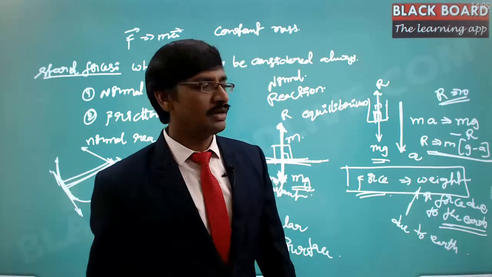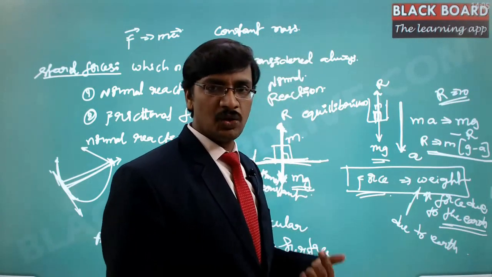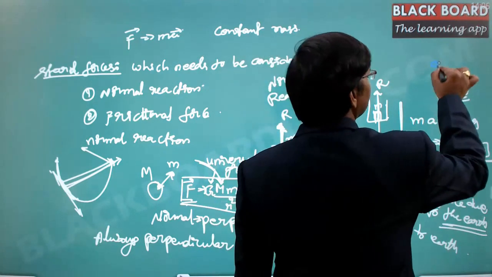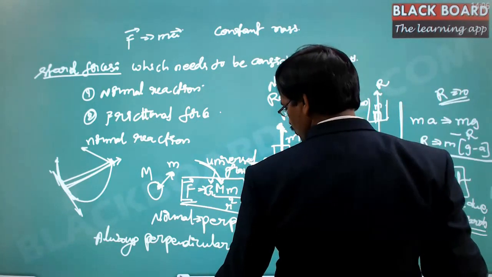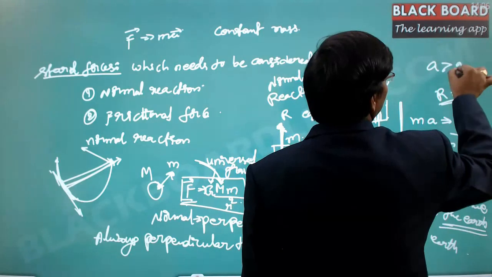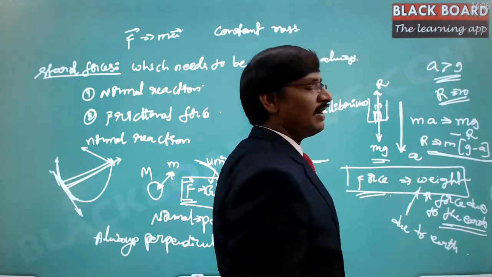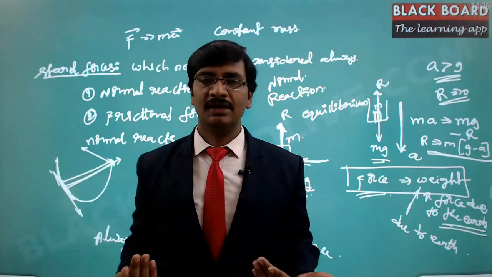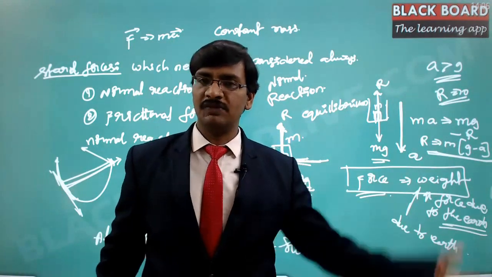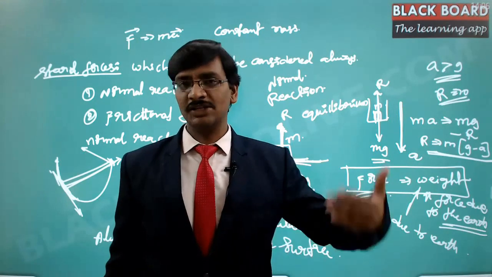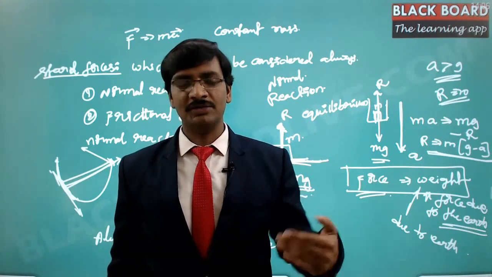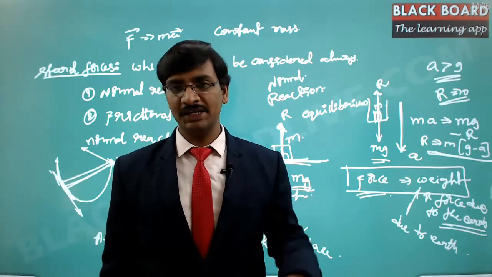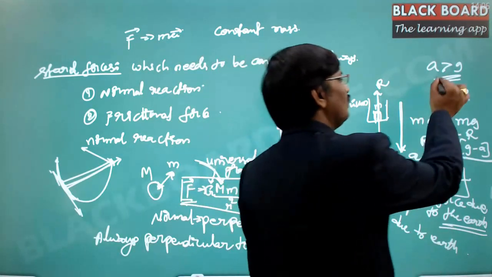Now we take one more case. Suppose you are trying to move the lift with an acceleration which is greater than g. Then g minus a is going to be a negative value, which means that you are standing there and the lift will go down immediately and hit your head. So the lift will hit you in case the a value is greater than g.